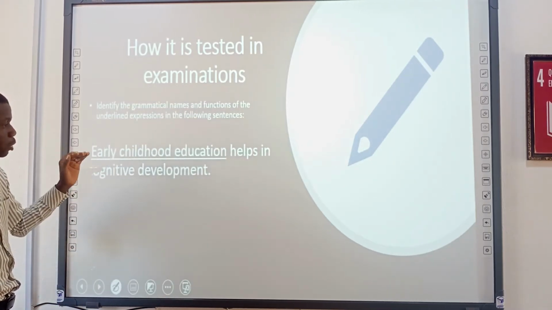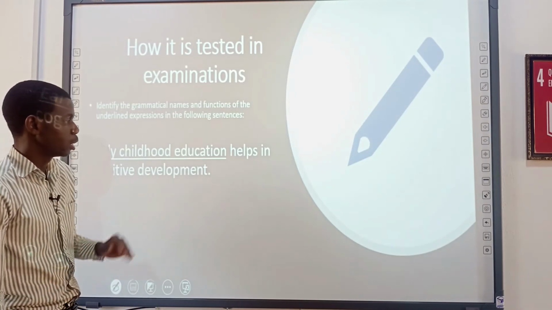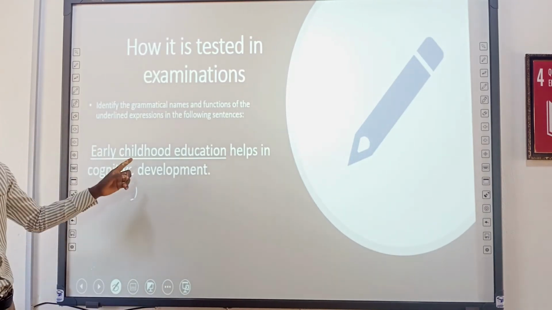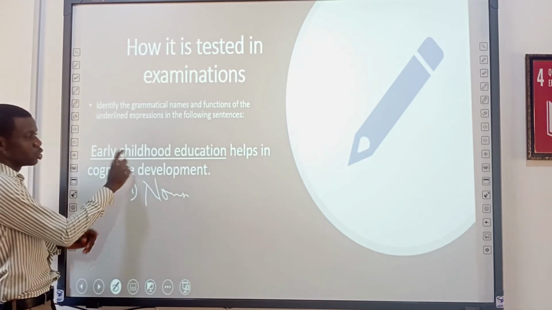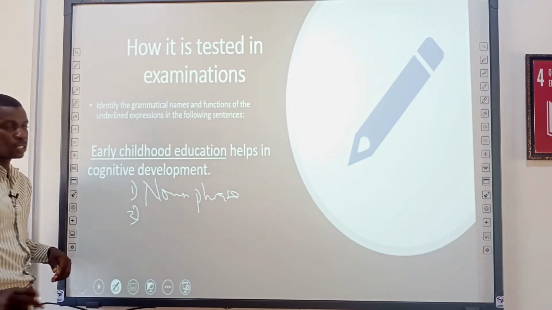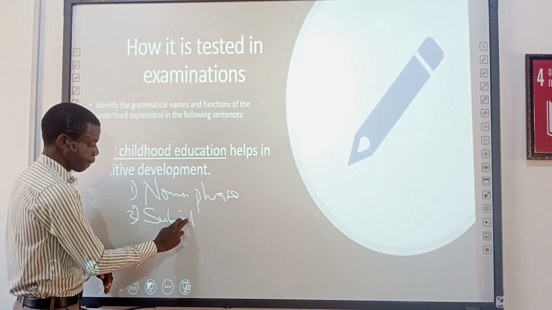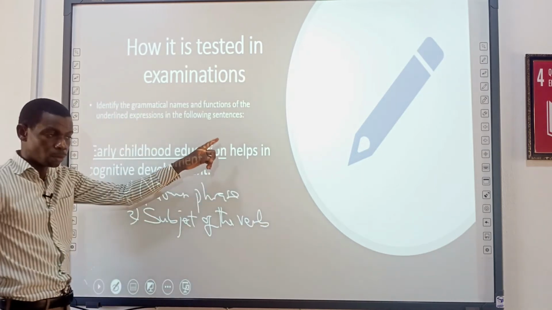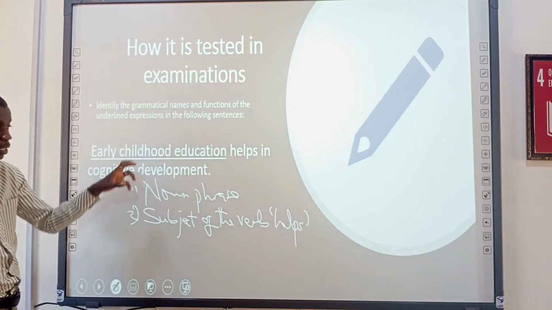Here we have early childhood education helps cognitive development. So the grammatical name of early childhood education is a noun phrase. And the function basically is what? Subject of the verb. And what is the verb? You need to quote the verb, helps. It's very important to identify the verb.